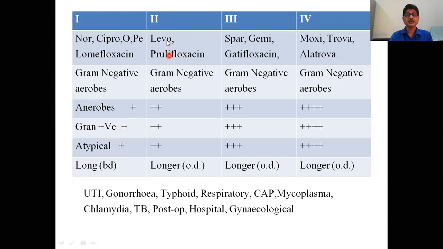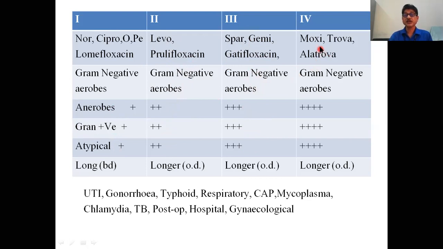Whereas second generation levofloxacin and prulifloxacin have coverage against gram-negative, anaerobes, gram-positive, and atypical organisms. And third generation are sparfloxacin, gemifloxacin, and gatifloxacin, with gram-negative aerobes coverage, and coverage against anaerobes, gram-positive organisms and atypical organisms.